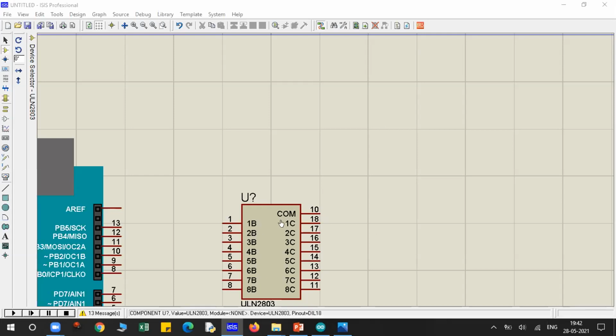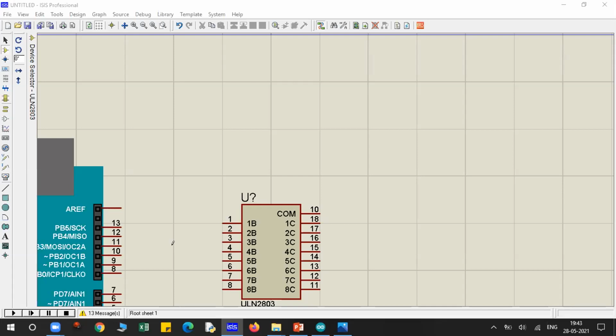Guys, first let me tell you, this is the ULN2803. This is a transistor logic. It is basically a high voltage and high current Darlington transistor array. Its basic work is to drive high loads such as lamps, relays, motors, and buzzers. In Proteus, our buzzer will not directly work, so we are using the Darlington IC. It will help to drive high loads, here the buzzer section.